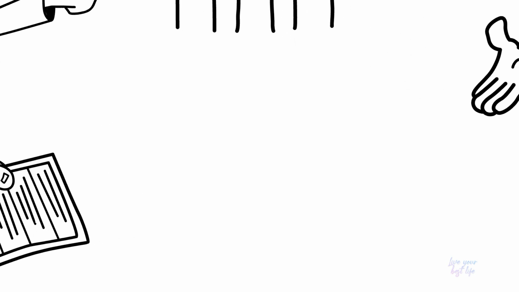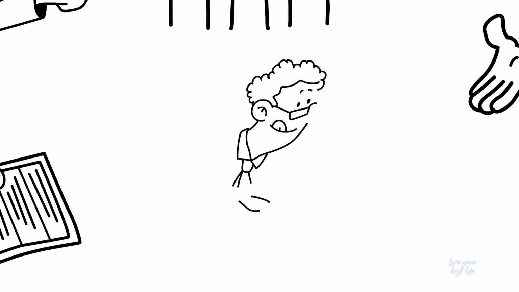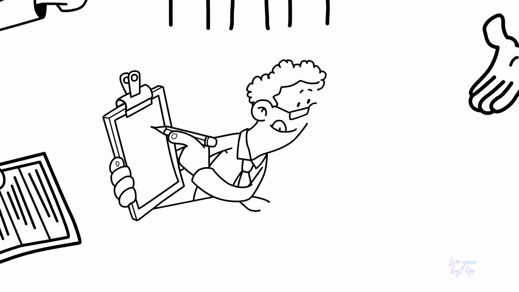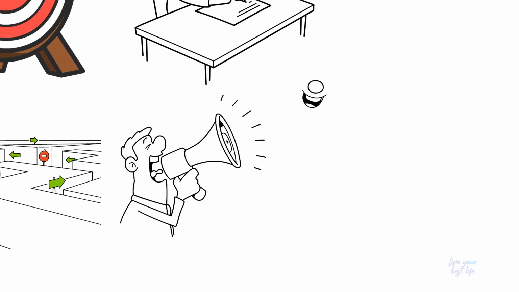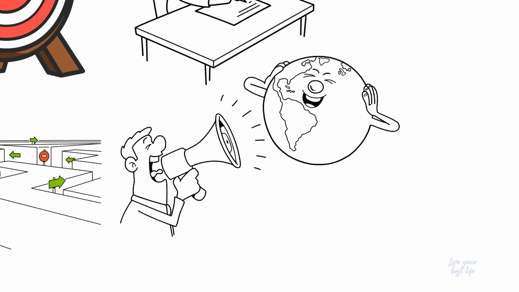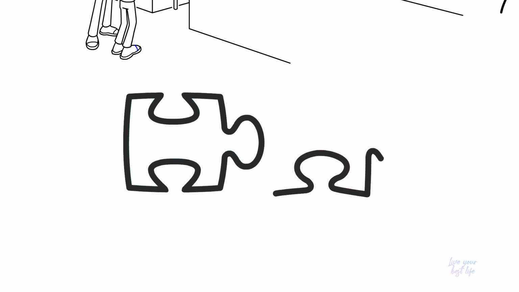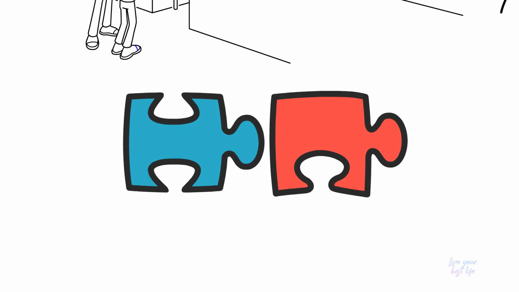Step 3. Stay focused. To achieve your goals, you need to stay focused. This means avoiding distractions and staying committed to your plan. One way to stay focused is to break down your goals into smaller tasks and focus on completing each one before moving on to the next.